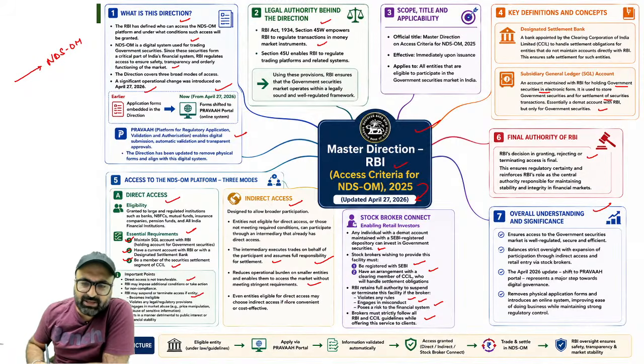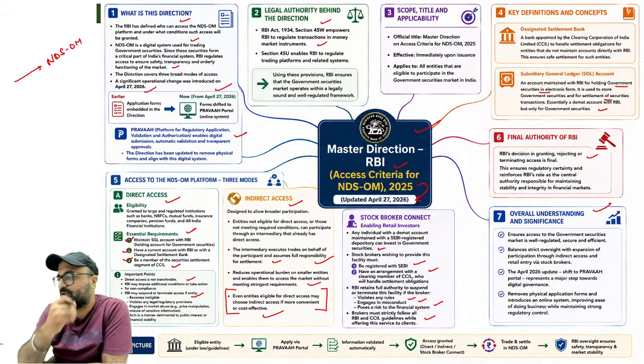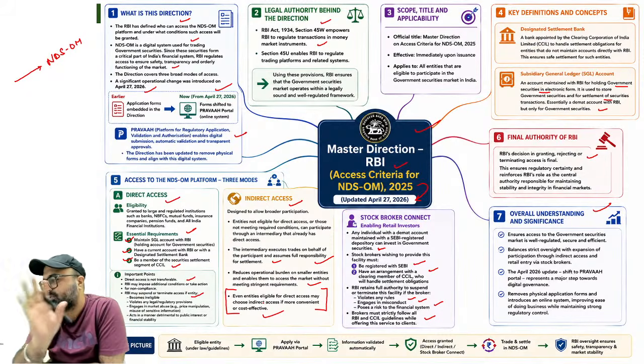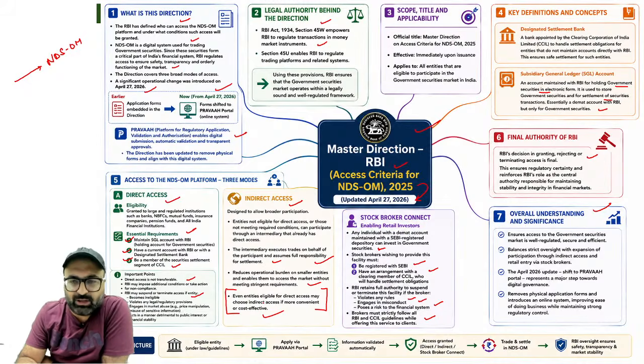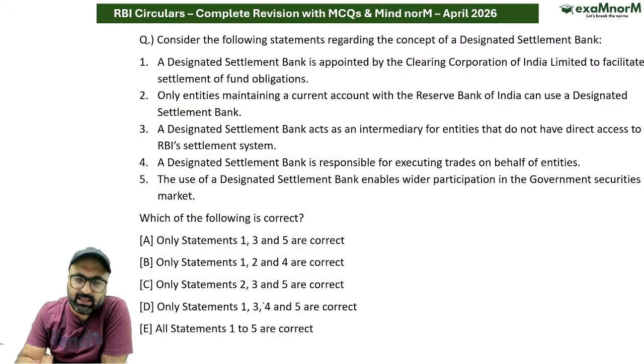Even those entities eligible for direct access may choose indirect access if it is convenient. Agar aap eligible hai for direct, then also you can go with indirect access. There is no requirement of any kind of issue. Agar aapko lagta hai indirect jana, to indirect ja sakte hai, RBI mana nahi karta.